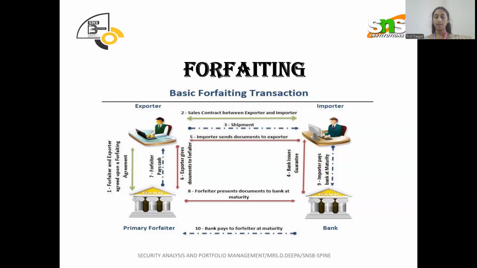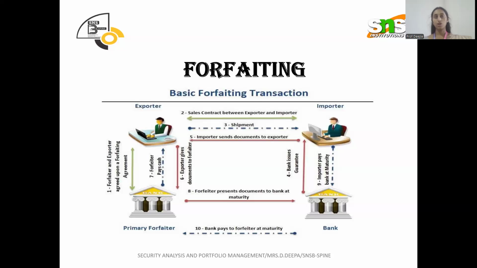And what does this bank do? The importer pays the bank at maturity. Obviously, the importer has to pay the bank. After paying the cash, see the last point: the bank pays the forfeiter at maturity. So now the bank is responsible for that cash to the forfeiter.